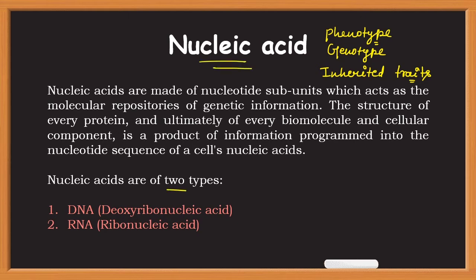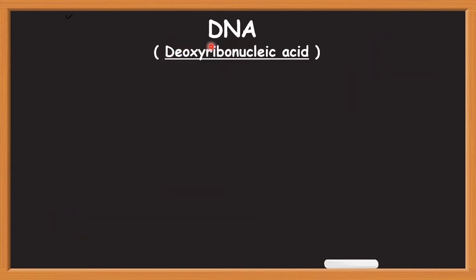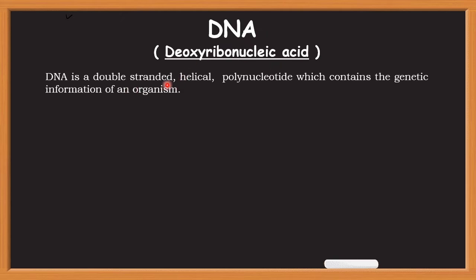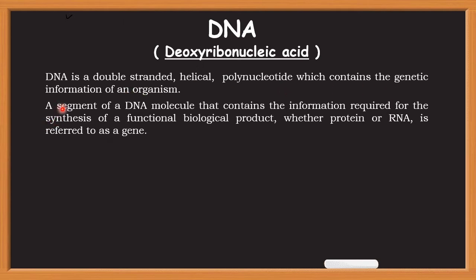Nucleic acids are of two types: DNA, deoxyribonucleic acid, and RNA, ribonucleic acid. DNA or deoxyribonucleic acid. DNA is double-stranded, helical, and it is a polynucleotide and contains genetic information of an organism. Now, those segments or regions of a DNA molecule that contain information for any biological product, which can be a protein or RNA, these regions or segments of DNA are known as genes.